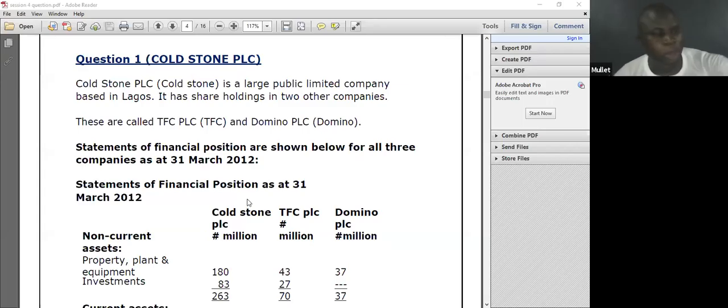certain things. I also told you, we start this class by defining group account as the account of the parent and the subsidiary, prepared and presented as if they are a single entity.